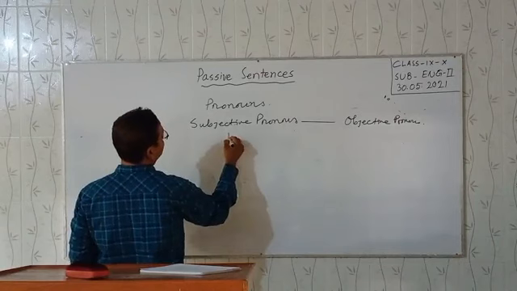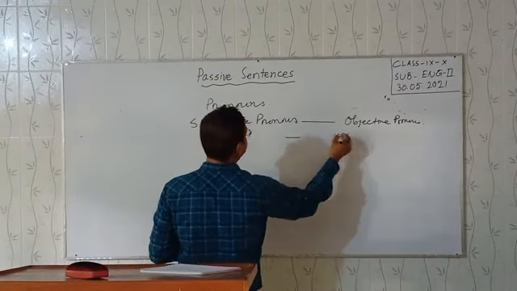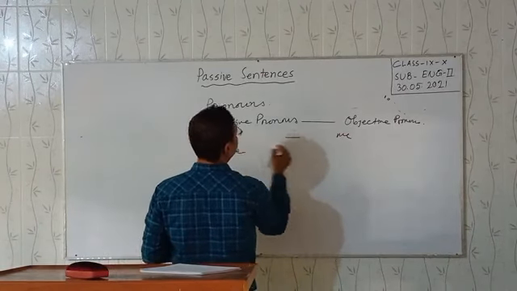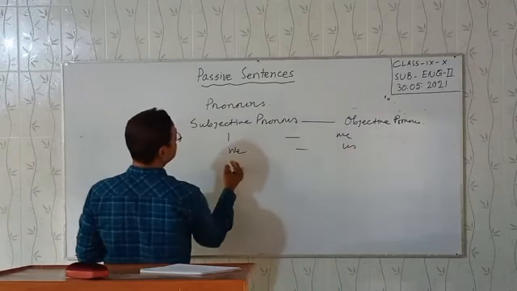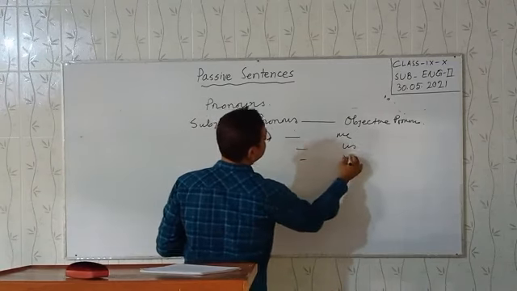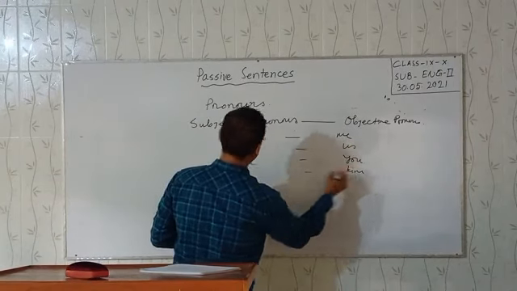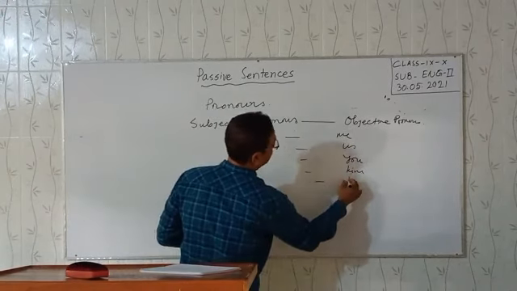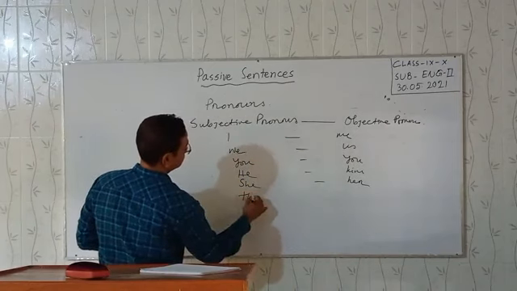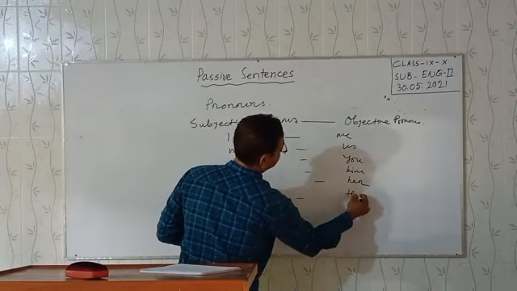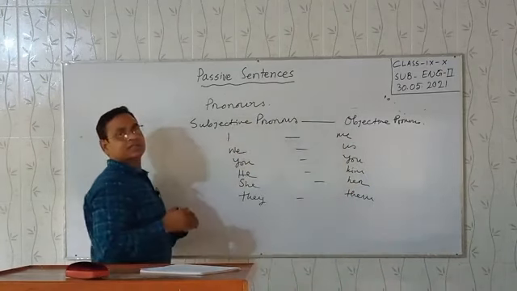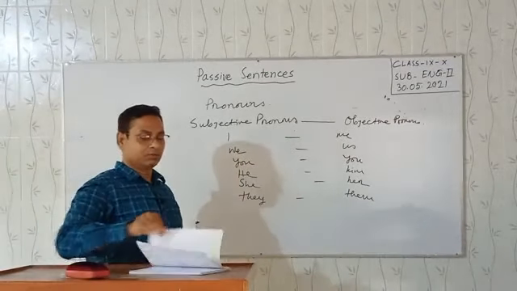Subjective pronoun I, objective pronoun me; we, us; you; he, him; she, her; they, them. This is the sense of personal pronoun.